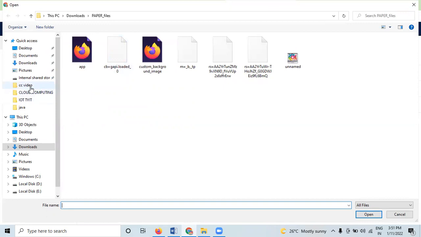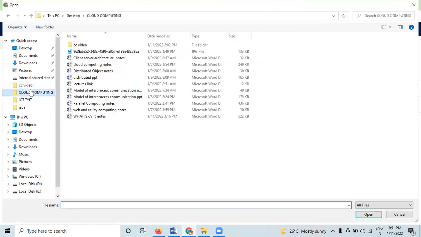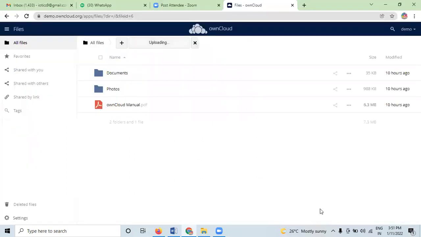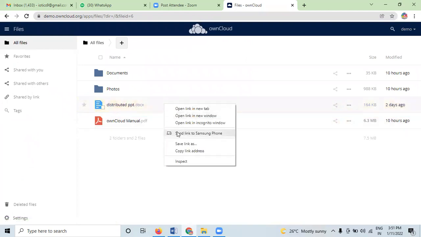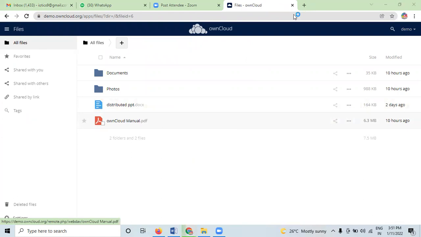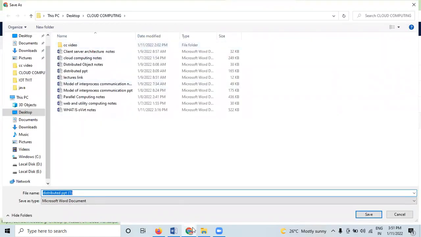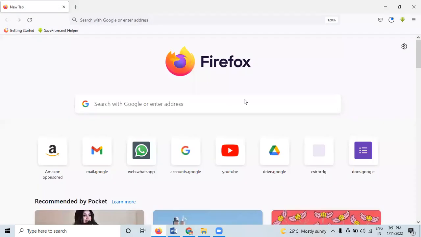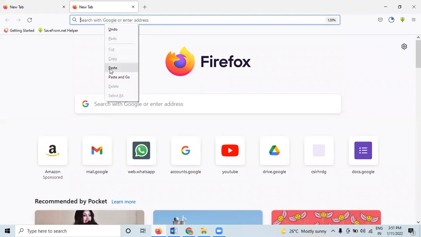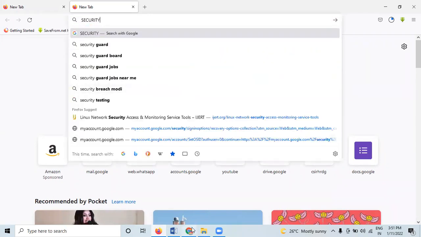Okay, you can add it directly, right? Then you can make a share, save the link, then you can open it after saving the link.